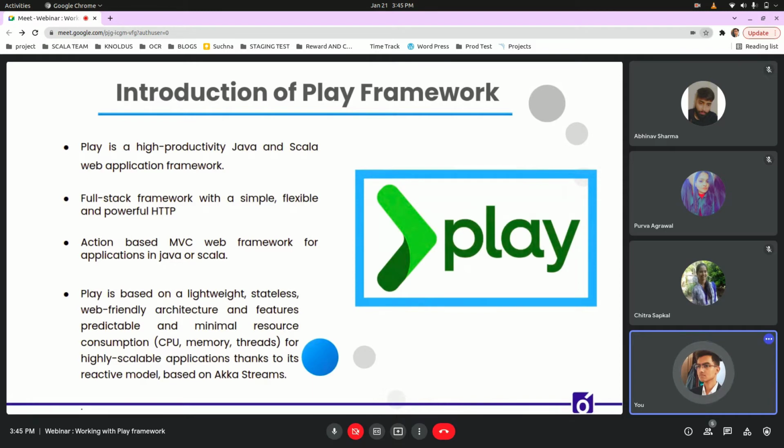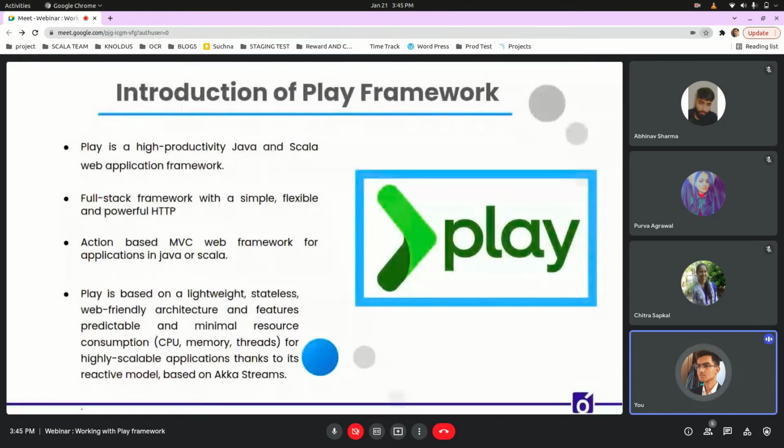It is a full stack framework with simple, flexible and powerful HTTP. Play is based on a lightweight, stateless, web-friendly architecture and features predictable and minimum resource consumption for highly scalable applications because of its reactive model and because it is based on Akka streams.